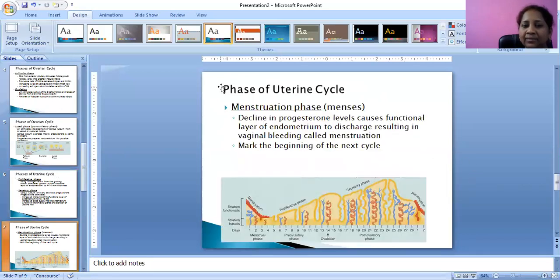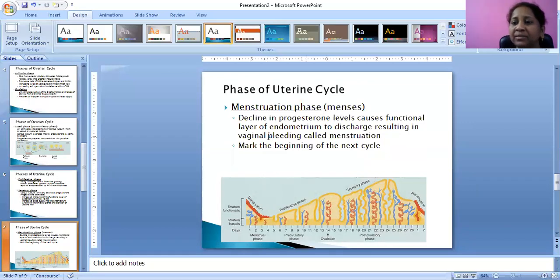In this phase of the uterine cycle, the menstruation phase, decline in progesterone levels causes the functional layer of the endometrium to discharge, resulting in vaginal bleeding called menstruation.